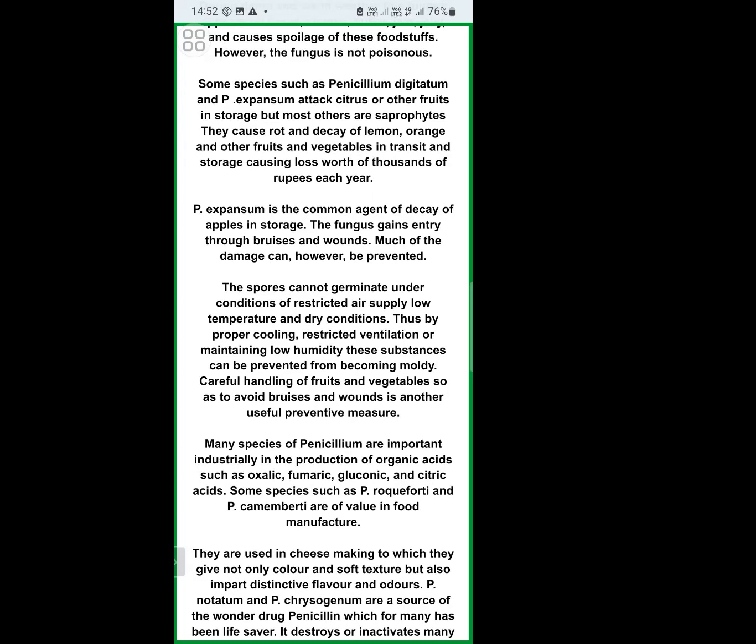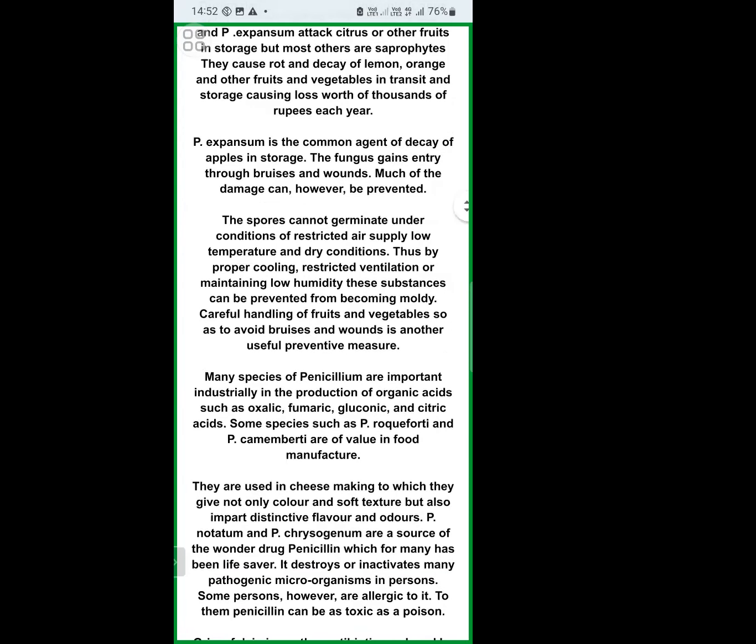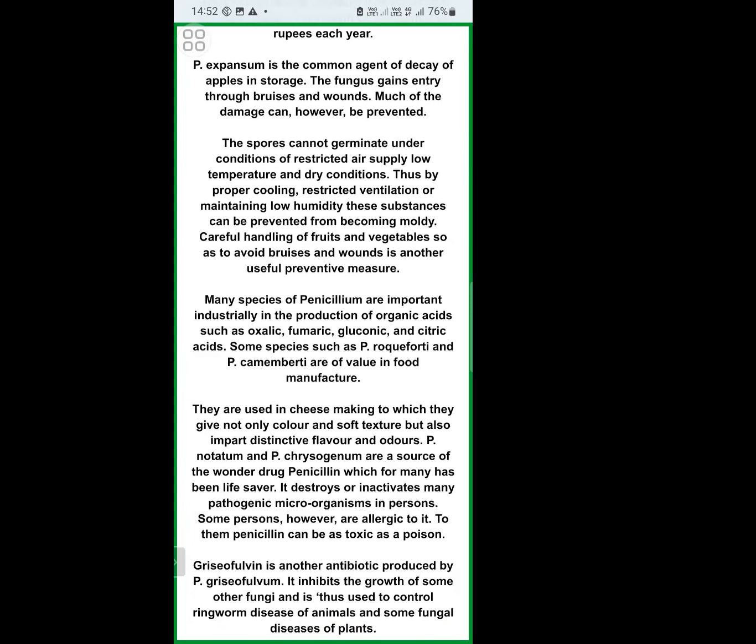Another species is Penicillium purpurogenum. What is that? Penicillium purpurogenum species will cause some spots on paper and books and reduces the quality of papers and books. This Penicillium purpurogenum attacks books and paper material, reducing their quality. It causes great losses in paper industries. This is about the harmful effects of Penicillium species.